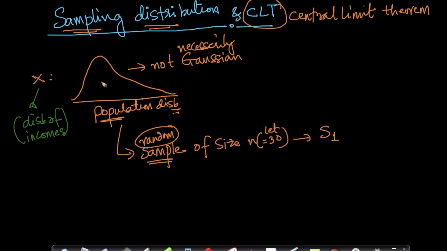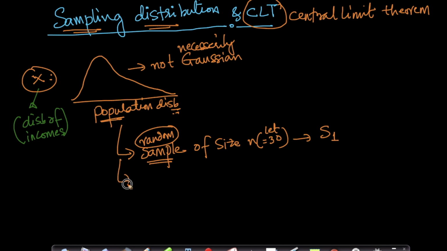What I'm doing here is, from all the people who have some income in the world, I'm randomly picking 30 people, where n equals 30. We'll revisit why it's 30. It could be 10, or even 100, or 1,000, or a million. So I'm picking 30 people from this distribution of x and putting them in a set S1.